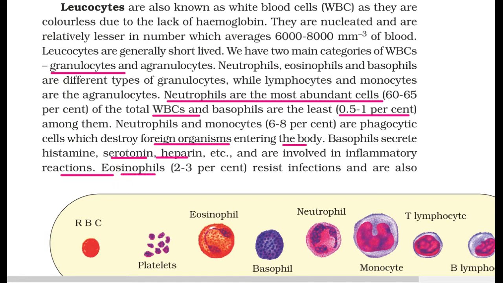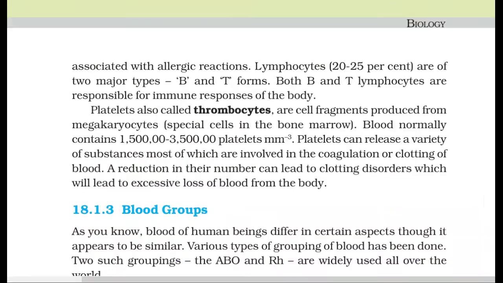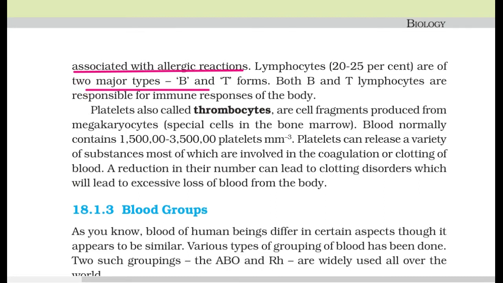Eosinophils, around 2 to 3%, resist infections and are also associated with allergic reactions. Lymphocytes, 20 to 25%, have two major types, B and T lymphocytes. Both are responsible for the immune system and immune response of the body.